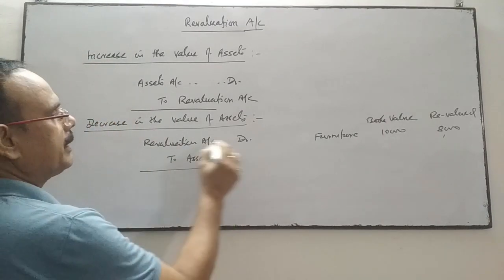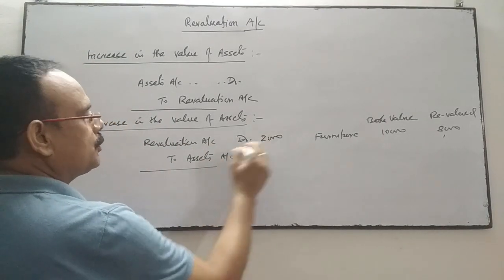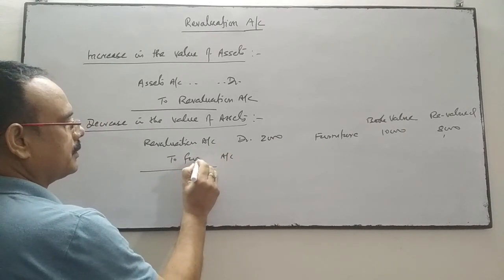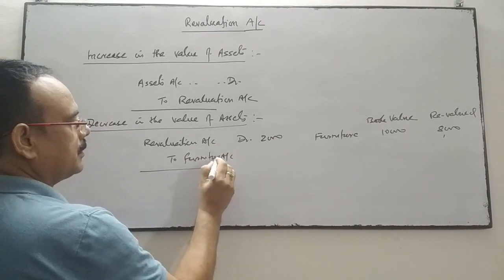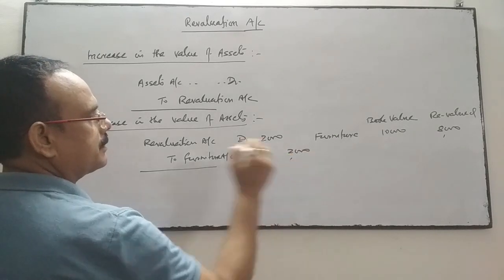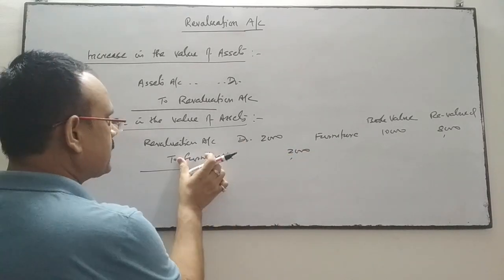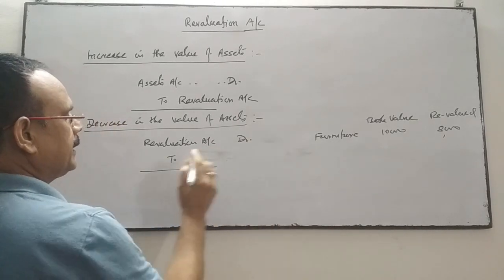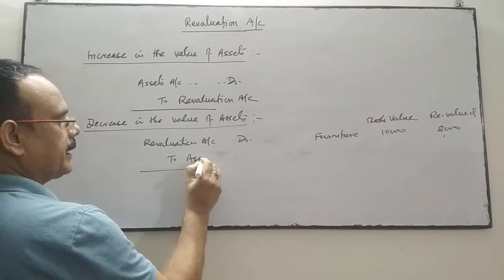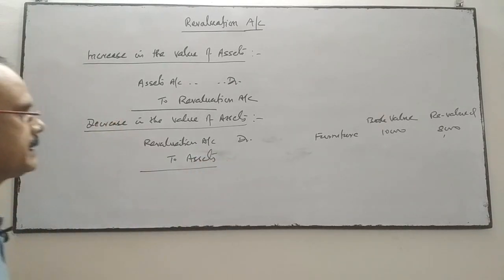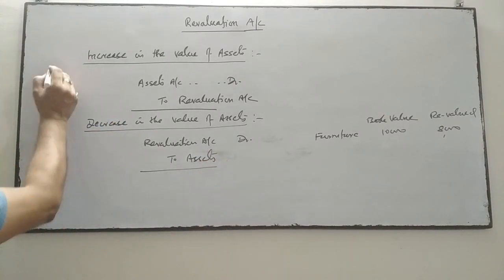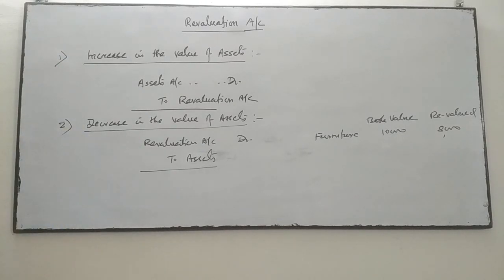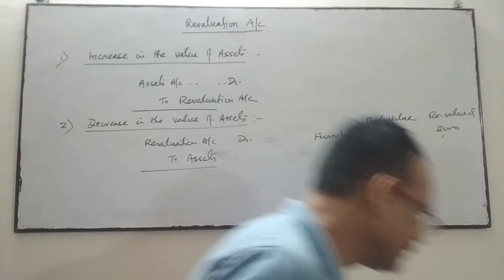So we will write revaluation account debit to furniture account 2,000. Means any asset whose value has decreased, we will write it on the debit side of revaluation account. This is related to the first one, increase in the value of assets. Second is decrease in the value of assets.